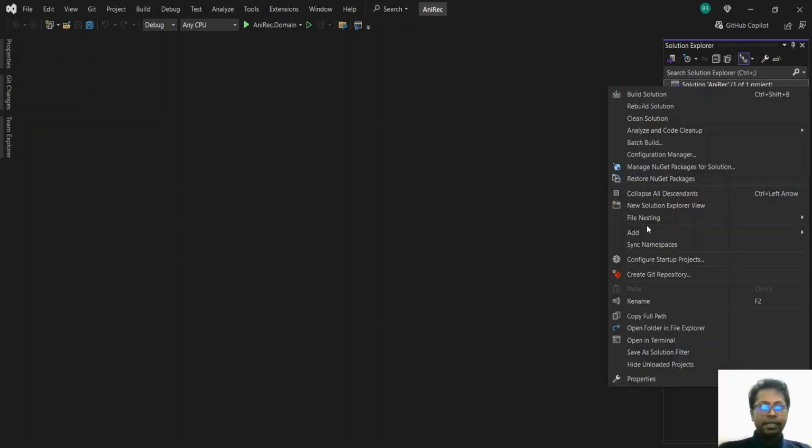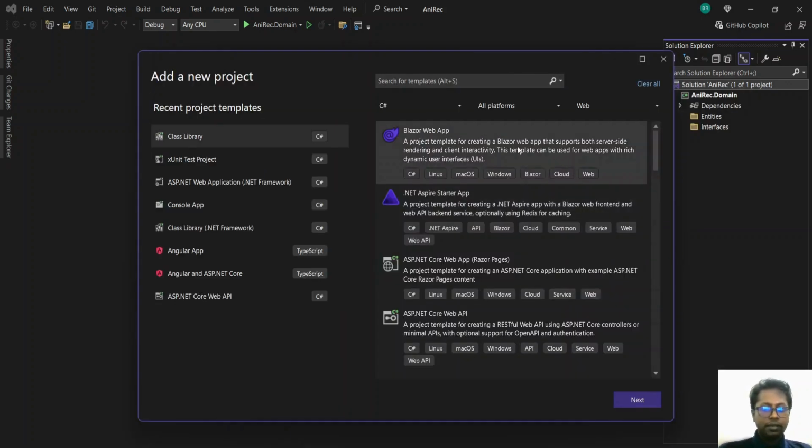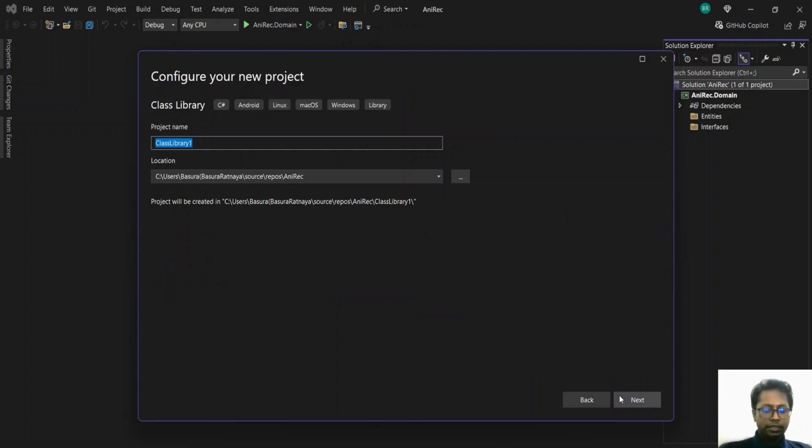Now next we'll add the application layer. The application layer is basically responsible for handling application workflows, validating input, and converting data between the domain entities and the DTOs to be used by the presentation layer. DTOs, meaning data transfer objects, because sometimes we may not need the entire entity to be presented to the presentation layer, so we have to change it a bit. In order for us to do that, DTOs are a good option. So like this. This will also be a class library and application.